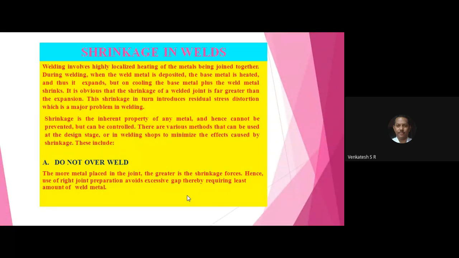Do not over weld means the depositing of more metal in the joint, which makes the shrinkage in the weld. So how much gap is there, that much only you weld the joint. Otherwise, it creates the shrinkage in the liquid metal.